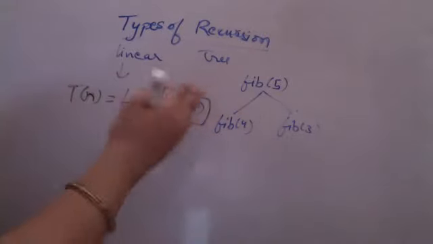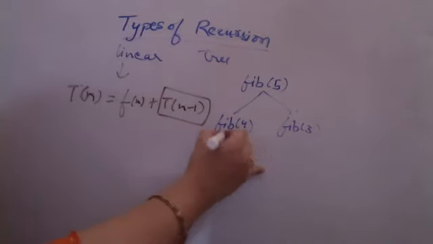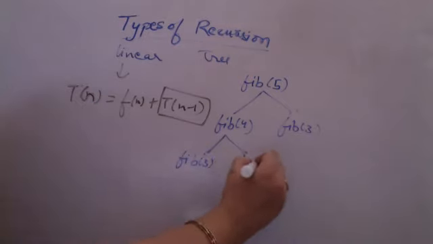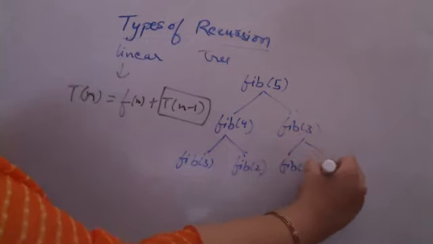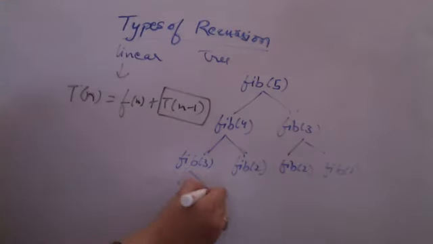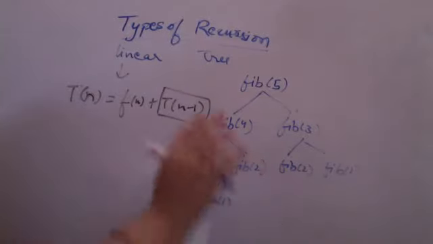It can happen in some example that 10 different recursive calls are being made. It is possible. This is only a binary tree coming out in this Fibonacci case, but it is only an example. So this is Fibonacci 2. This will again be broken into Fibonacci 2 and Fibonacci 1. Now Fibonacci 2 and 1 cannot be broken further. This 3 will again be broken into Fibonacci 2 and Fibonacci 1. So this is the method in which recursive calls will be made. So this is non-linear.